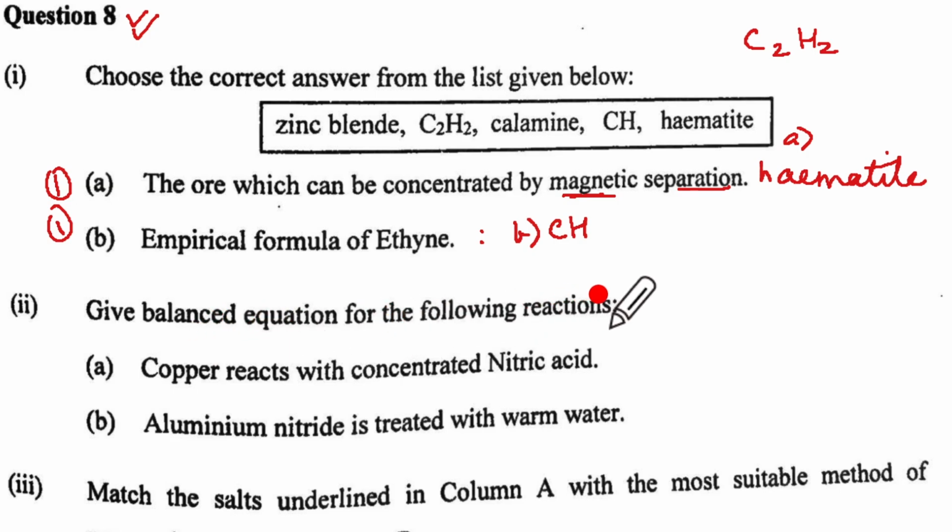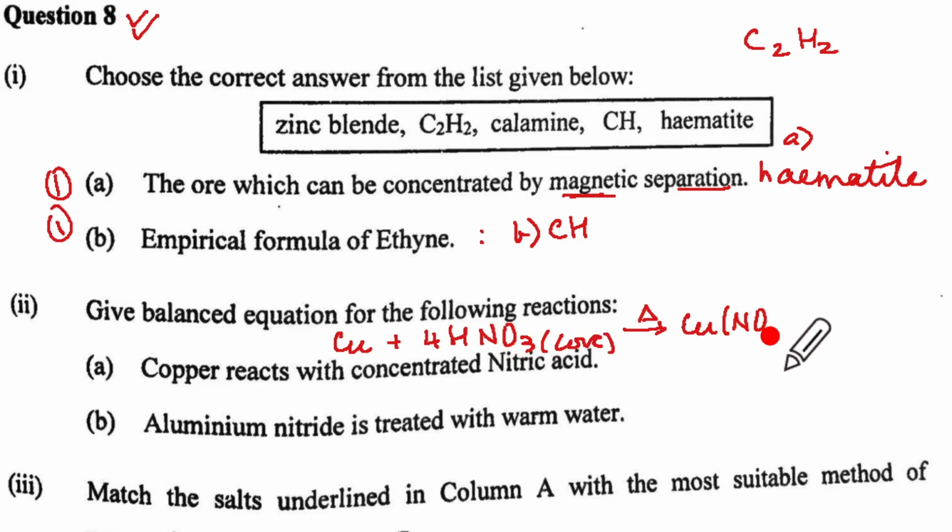Give balanced equation for the following reactions. Copper reacts with conc nitric acid. Now copper reacting with conc nitric acid, Cu plus 4HNO3, and we will write concentrated, and that on heating copper will take nitrate, so it will become Cu(NO3)2, plus it will give H with that O, H2O. That will be 2H2O because there are 4 H's here.